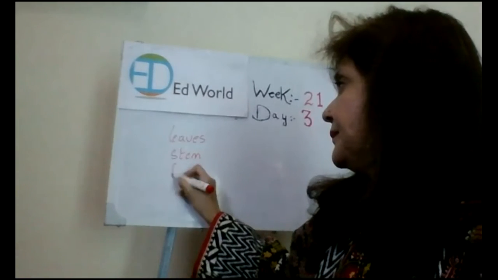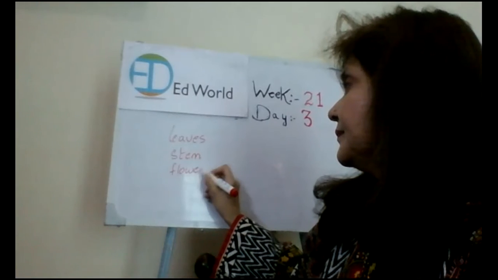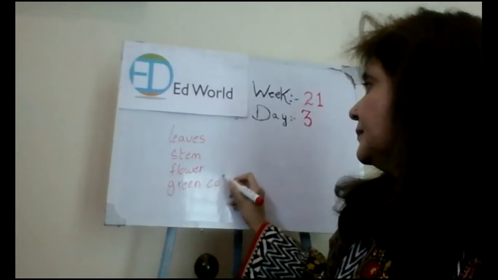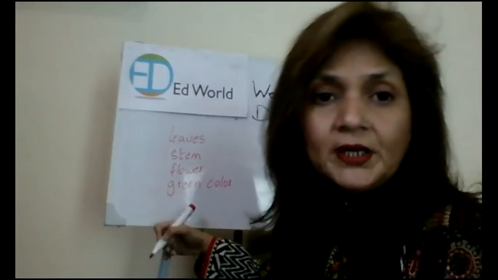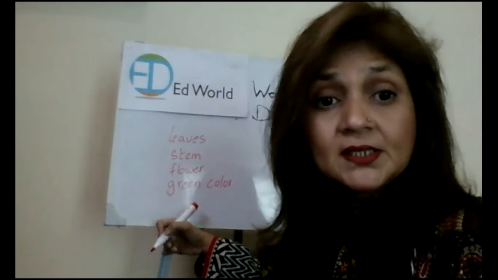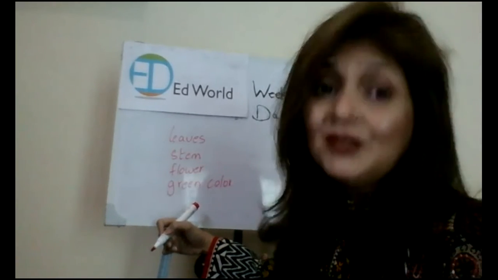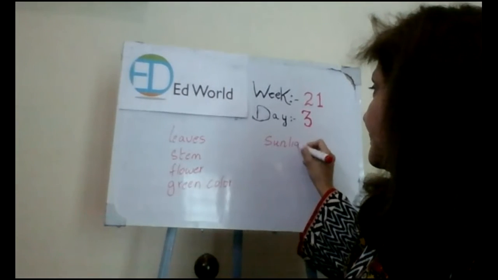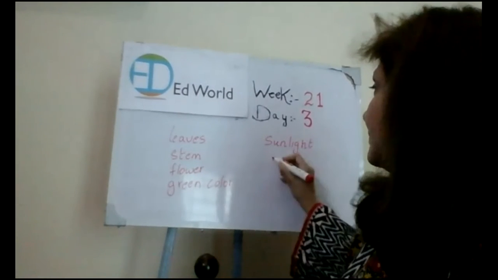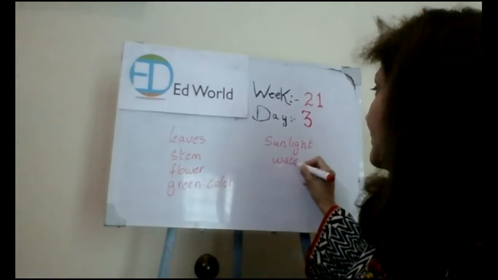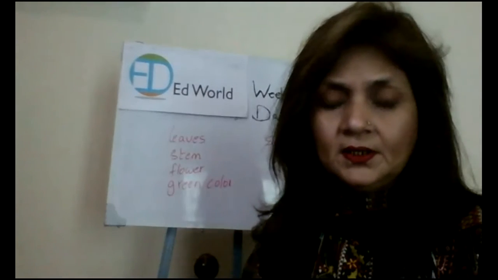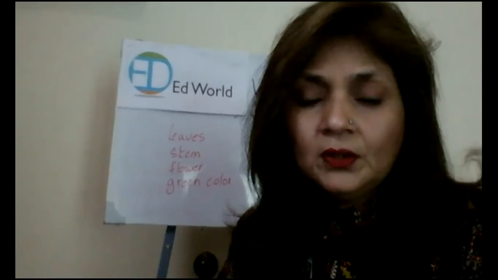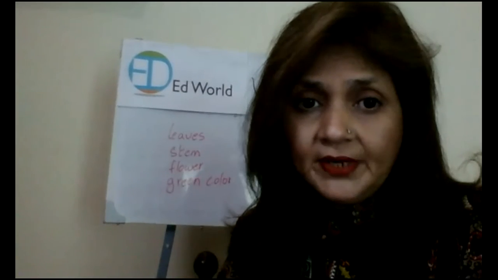Flower, green color. And what else is there which all the plants need? Sunlight and water. Sunlight and water. So these are the things which are needed by all the plants, right?